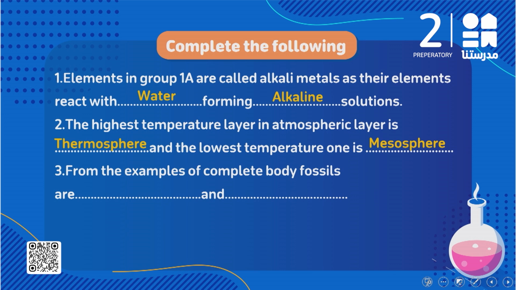3. From the examples of complete body fossils, we said that we have different types of fossils. The first one of them is called the complete body fossil, and we have examples like mammoth and amber. So the mammoth and the amber, both of them are examples of complete body fossils, as when they found them, they found the complete body or the whole body with the whole details.